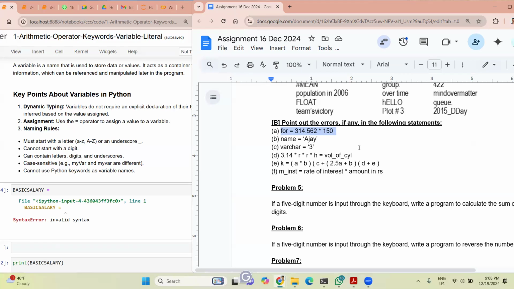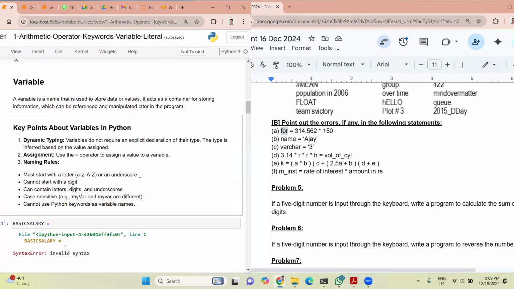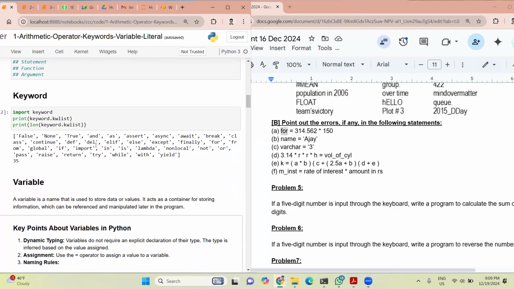Sandeep, are you there? Yeah, I thought Janya was telling. I was also expecting her to tell, but now can you tell me? It's incorrect. Why? Because for is a keyword. Correct. Got it. Janya, did you get this? What is a keyword? Yesterday we learned we have some keywords which we can't use. Python cannot use Python keywords as variable names, and here are the keywords. Somewhere here for would be there. See here, for. For is a part of our Python programming, right?